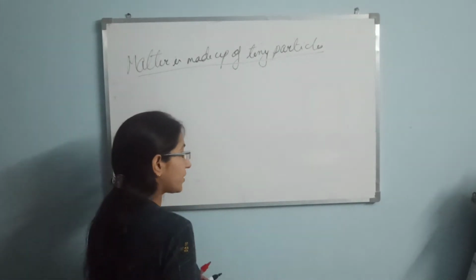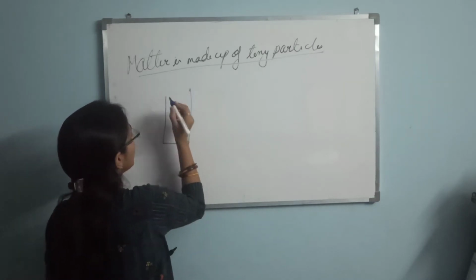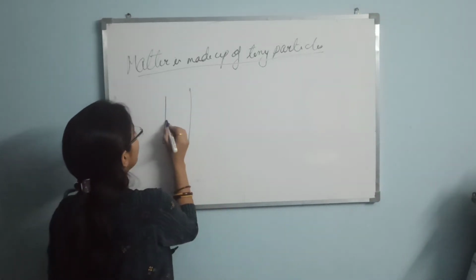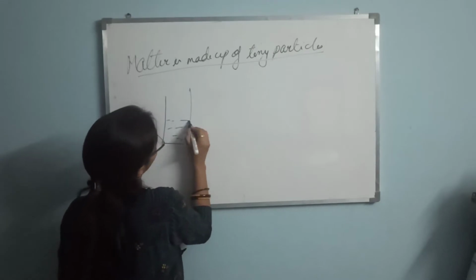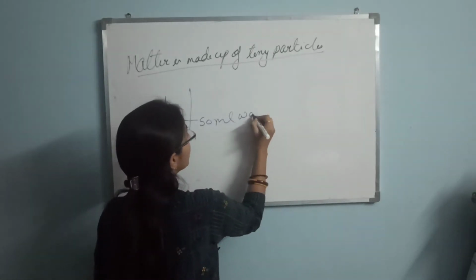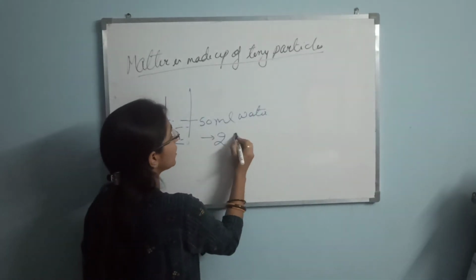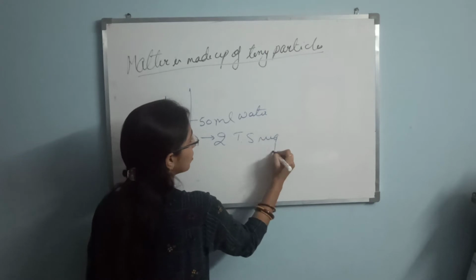What is that activity? We are going to have a beaker, or you can say any vessel, in which we are adding 50 ml of water. In this 50 ml water, we have added 2 tablespoons of sugar.